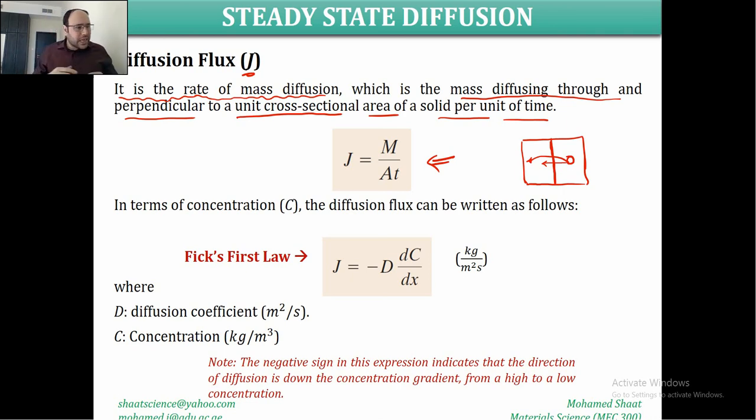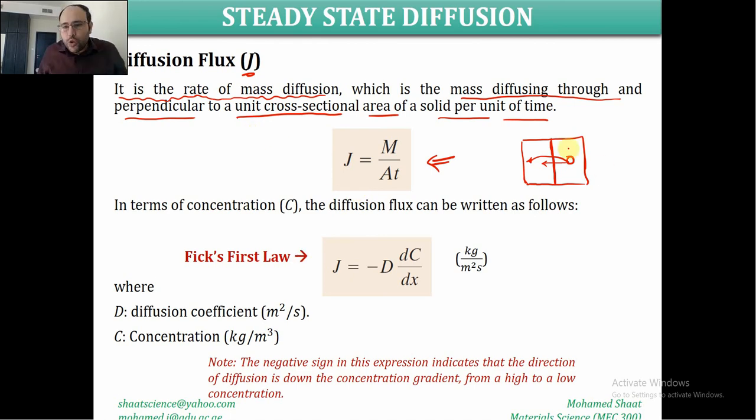It means that diffusion has a certain direction. Like this atom is going to diffuse along the x-axis only, so it is going to diffuse horizontally. So we are going to choose a plane that is perpendicular to this diffusion direction. This is the cross-sectional area, which is A, and time t. We are going to measure how long it takes for this atom to move or migrate from one lattice site to another lattice site. This is the time t, and m stands for the mass of this atom. This is going to give us the diffusion rate, or the rate of mass diffusion, which is known as the diffusion flux.